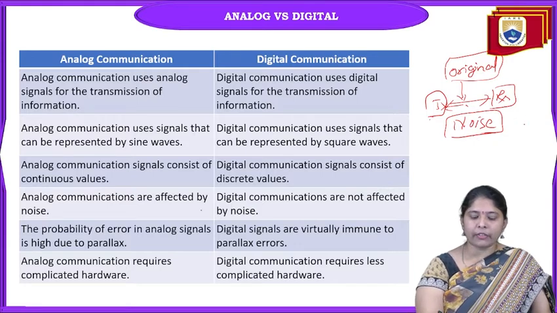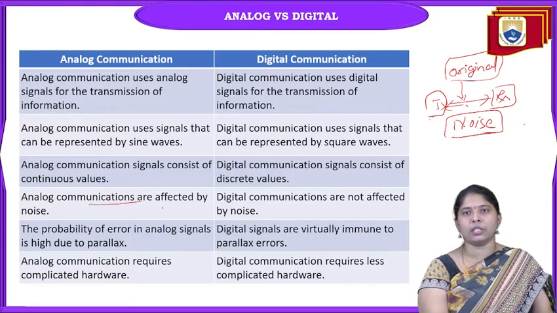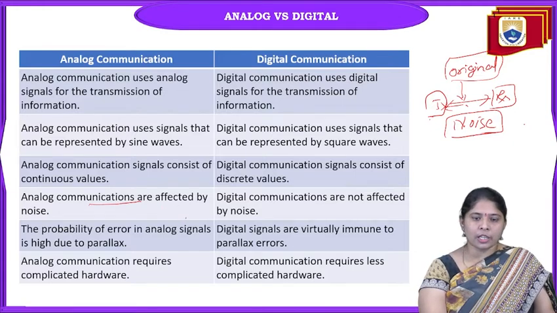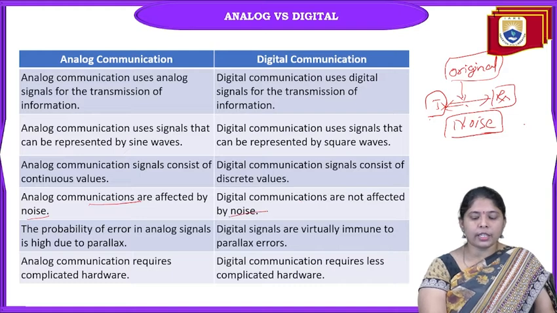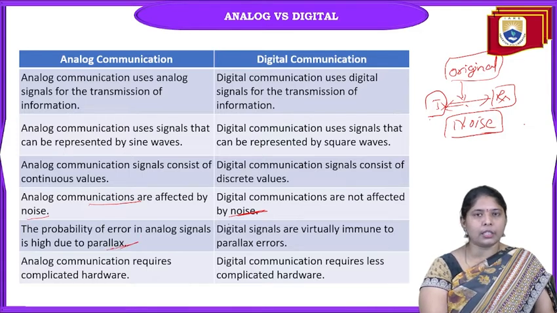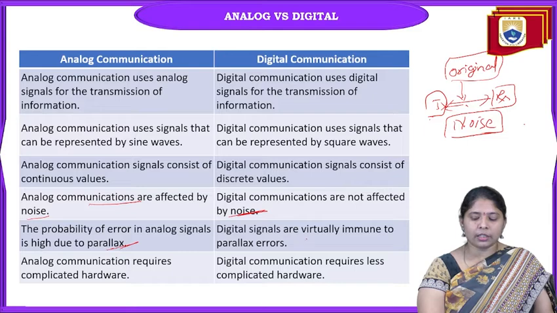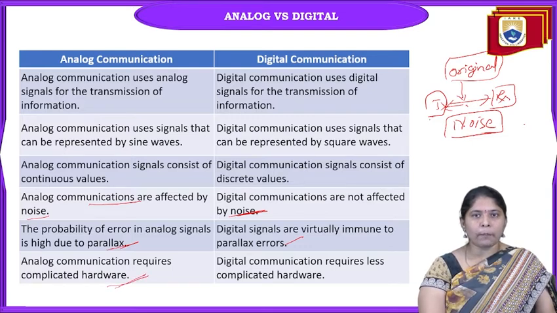This noise effect is more for analog communication systems when compared to digital communication. When analog signals are transmitted, they are more affected by noise, but for digital signals the noise effect is very small. The probability of error for analog signals is high, and digital signals are much more immune to error. Analog communication requires complicated hardware.